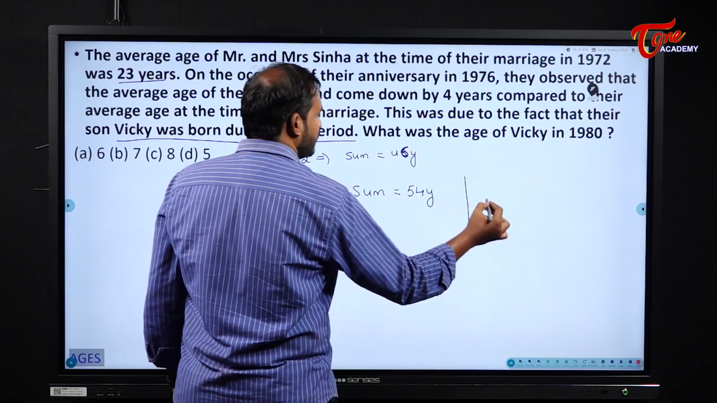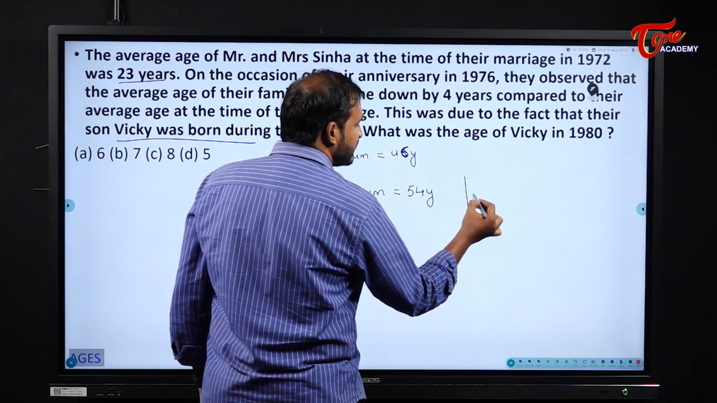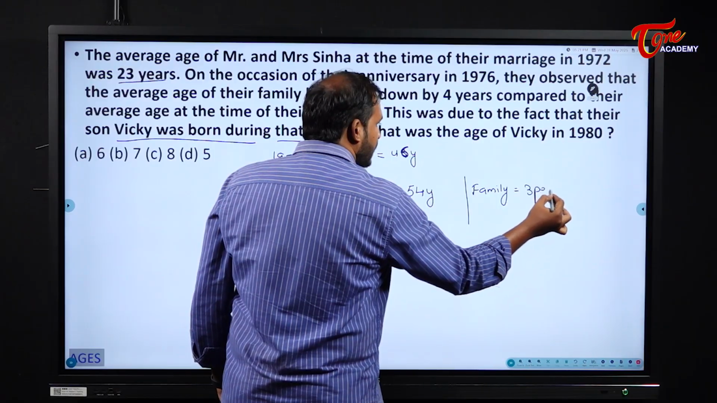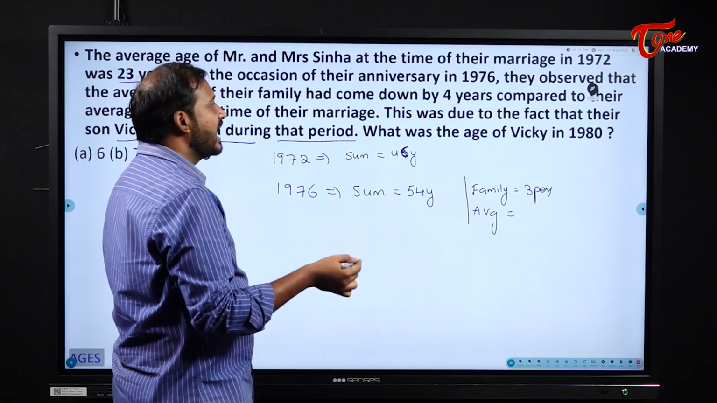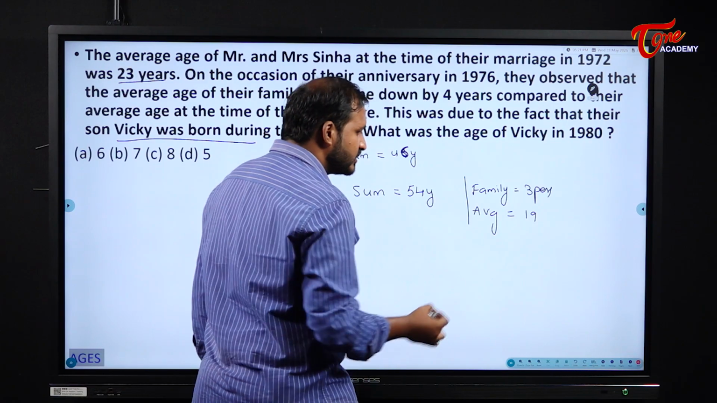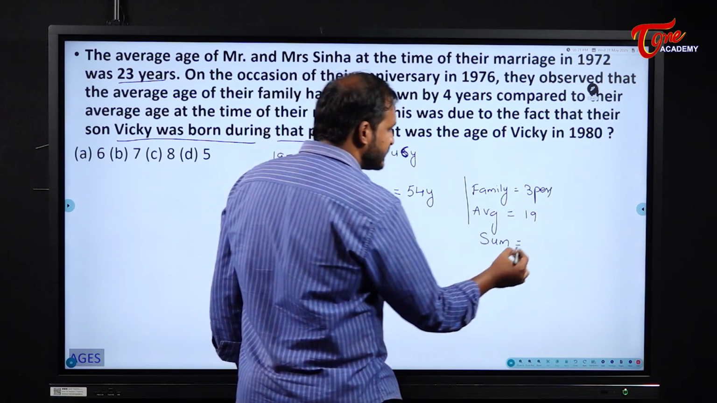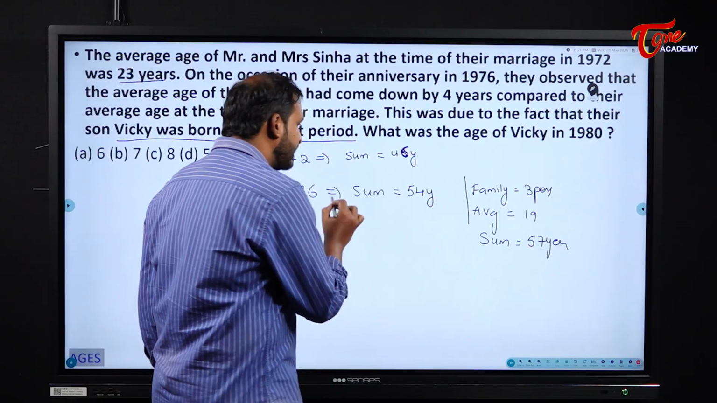Now in 1976, family count, number is how much? Number of persons in the family is how much? 3 persons. And what is the average? Earlier average it is 23 and it came down by 4 means the new average is how much? 19 years. So what is the sum of their ages? 19 threes are 57 years, even in 1976.